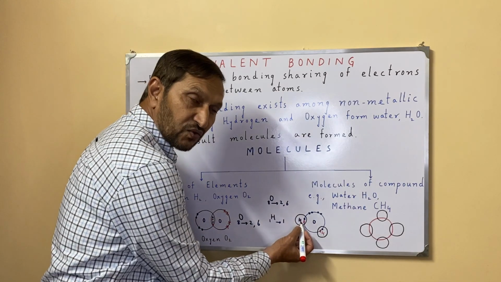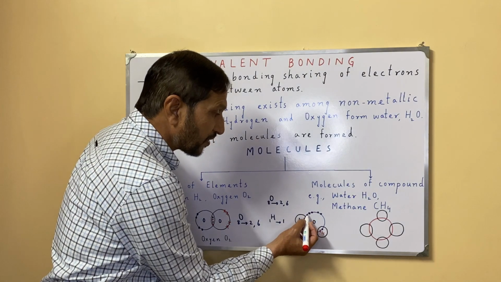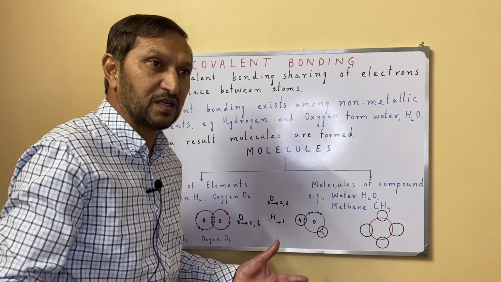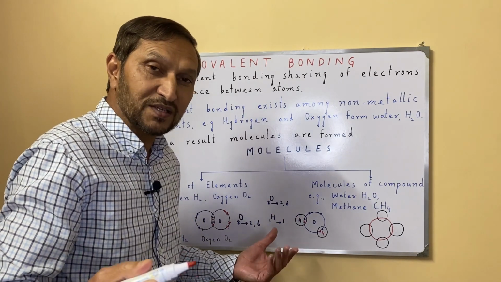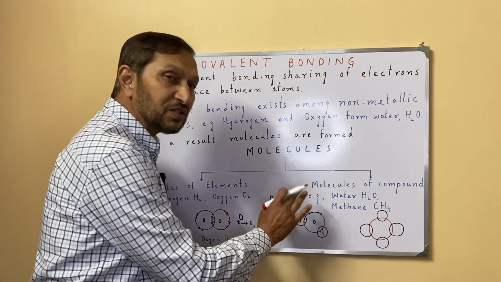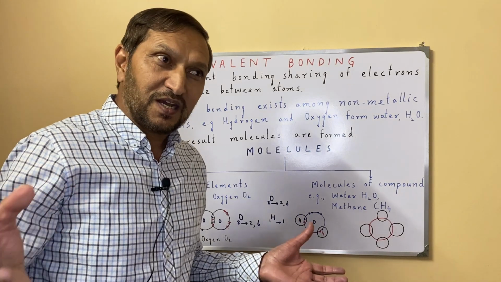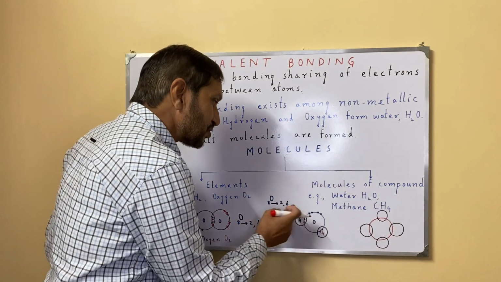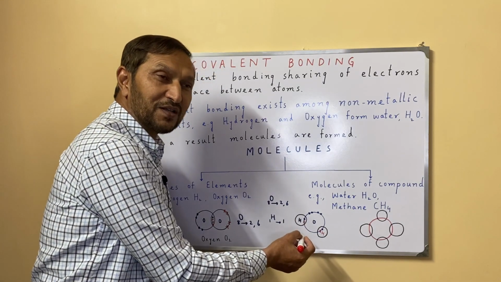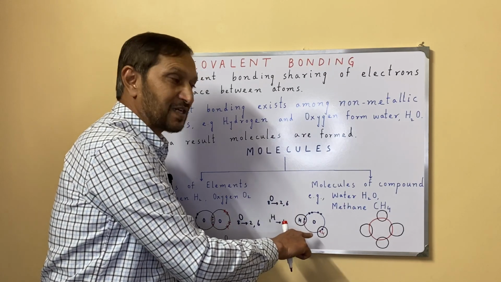Here it's also first shell completed, while in case of oxygen 1, 2, 3, 4, 5, 6, 7, 8. So oxygen's 8 electrons are completed. Its octet rule is followed and satisfied. Then in this way H2O is formed, where all the 3 atoms got their valence shell complete, their valency is satisfied and they got stable. In this way H2O is formed, which is a covalent bond. Sharing of electrons is taking place between non-metals, between non-metallic elements.